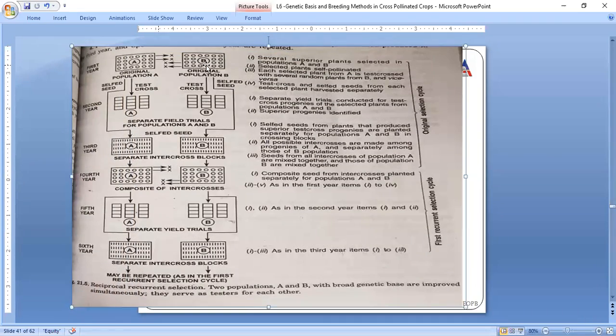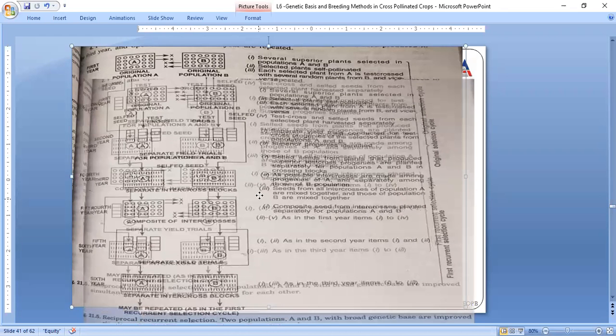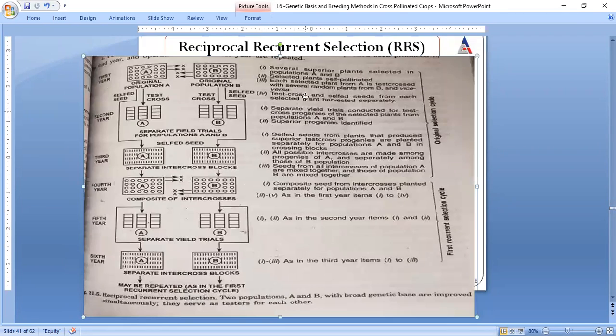So here we are having two populations. One population is A and another population is B. These superior plants are selected on the basis of phenotype only. And these are self-pollinated. One population is allowed to pollinate with another, and a test cross will be carried out for each population. Which method is this? Reciprocal recurrent selection.